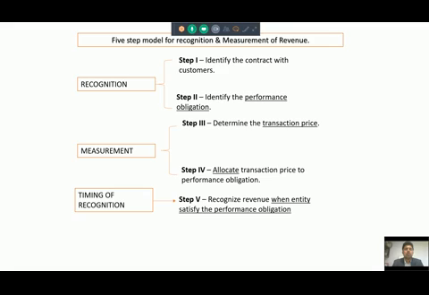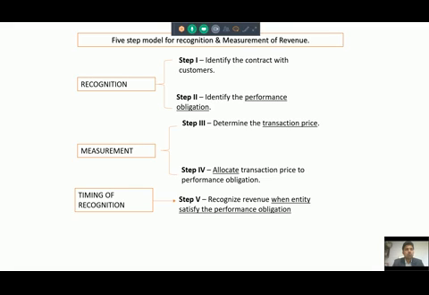So you will have to bifurcate this performance obligation. Now as a step 3, you will have to determine a transaction price. Now generally in consumer durable service industry, company has a common transaction price for both of these. Now while selling TV, they will not provide you transaction price separately for AMC and separately for sale of TV. They will be having a combo price. So as a step 4, you will have to allocate these 2 prices to each and every performance obligation, and as and when the performance obligation of sale of TV will satisfy, you will recognize revenue related to that performance obligation, and as and when the AMC part will satisfy over 3 years, you will recognize revenue related to the AMC part for 3 years.